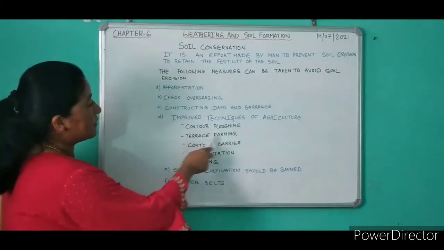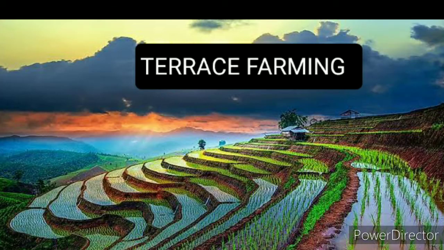Second one is terrace farming. In the hilly regions, crops are grown in steps or terraces cut along the slope of the hill so that flat land is available for cultivation.